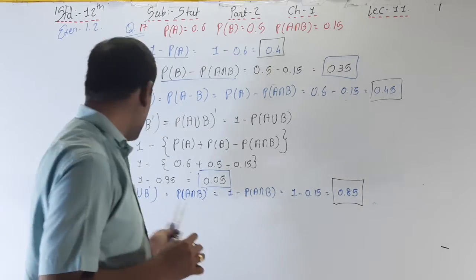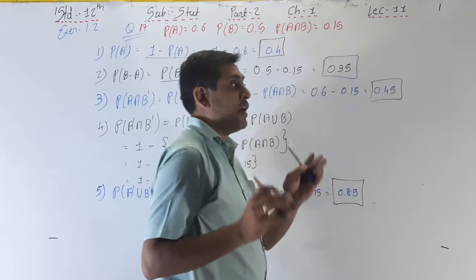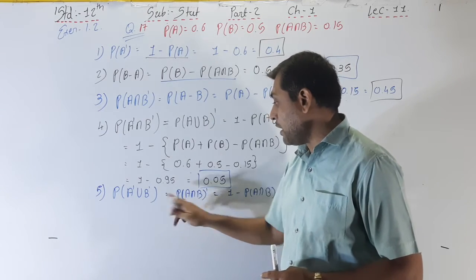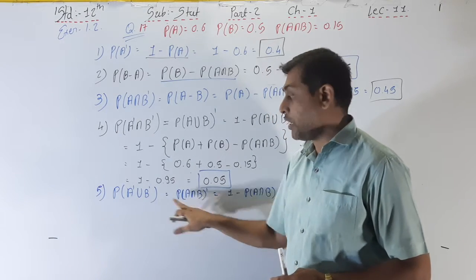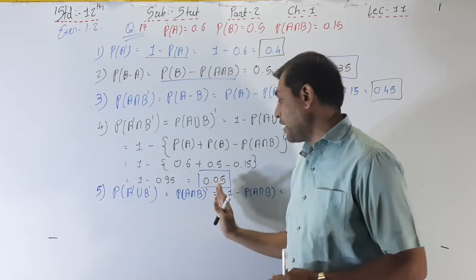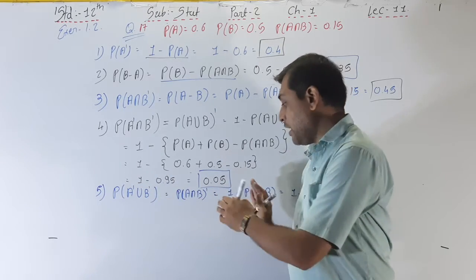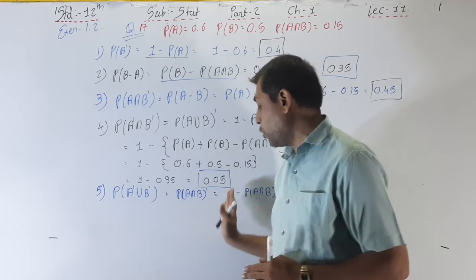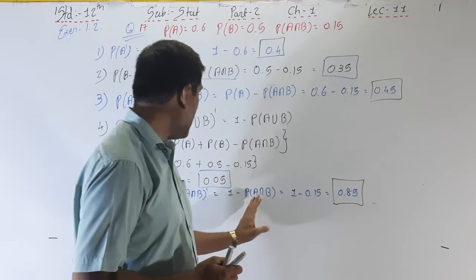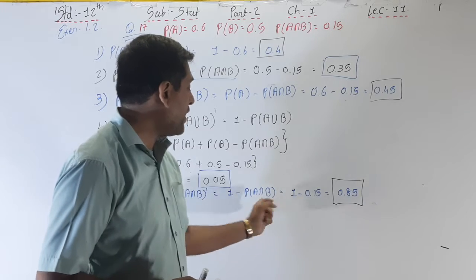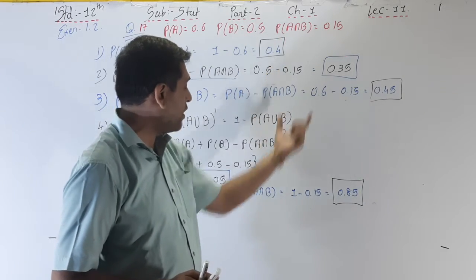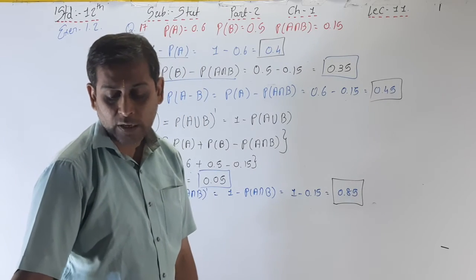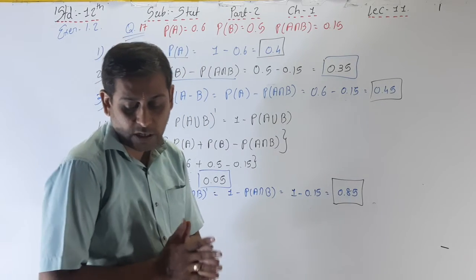For the fifth event, P of A dash union B dash is equal to P of A intersection B whole dash. Here union becomes intersection, dash on both the events we are converting, we are writing in the bracket. That's why P of A intersection B dash is equal to 1 minus P of A intersection B, is equal to 1 minus A intersection B value given here. That's why 1 minus 0.15, that's why 0.85. See, it is very easy.